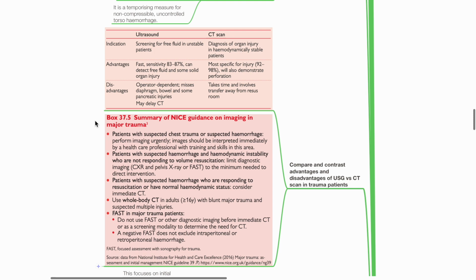Use whole body CT in adults more than 16 years old with blunt major trauma and suspected multiple injuries. FAST scan in major trauma patients: do not use FAST or other diagnostic imaging before immediate CT or as a screening modality to determine the need for CT. A negative FAST scan does not exclude intraperitoneal or retroperitoneal hemorrhage.